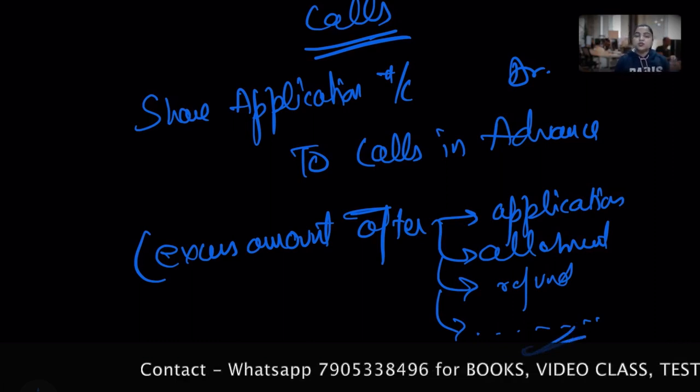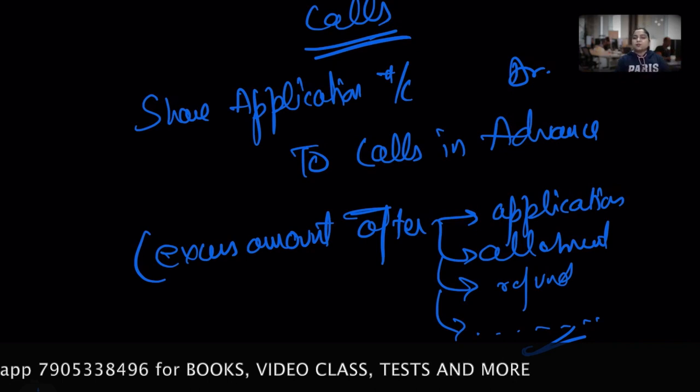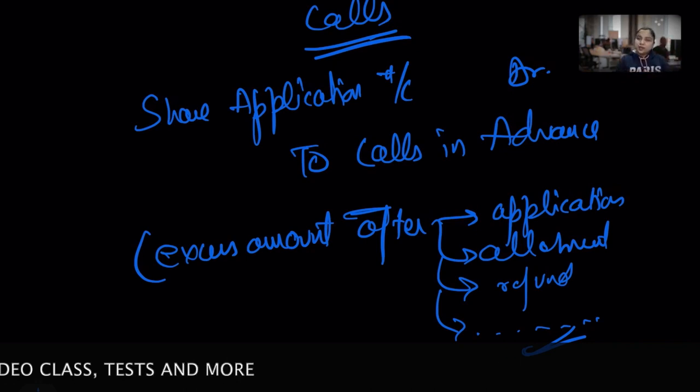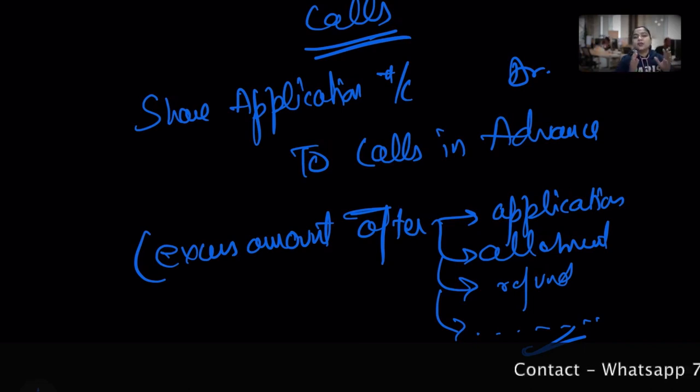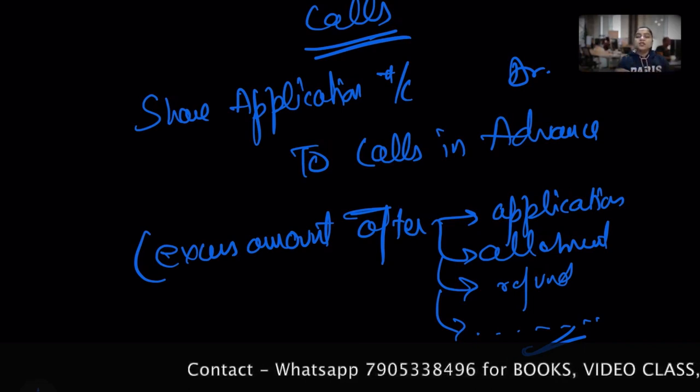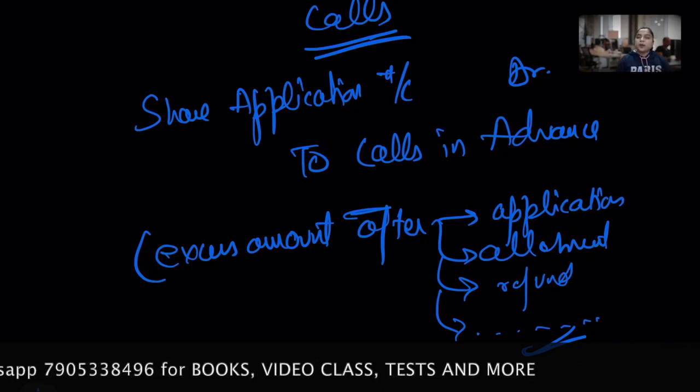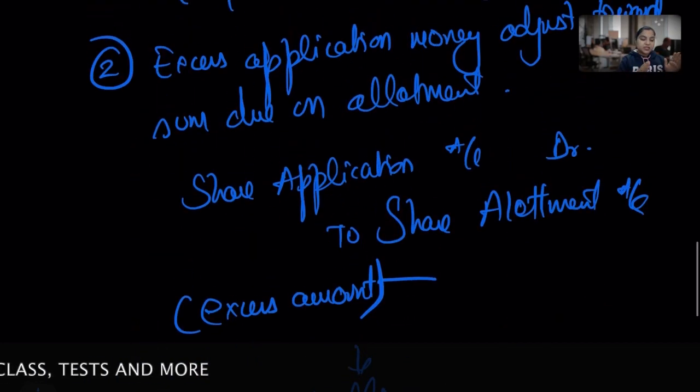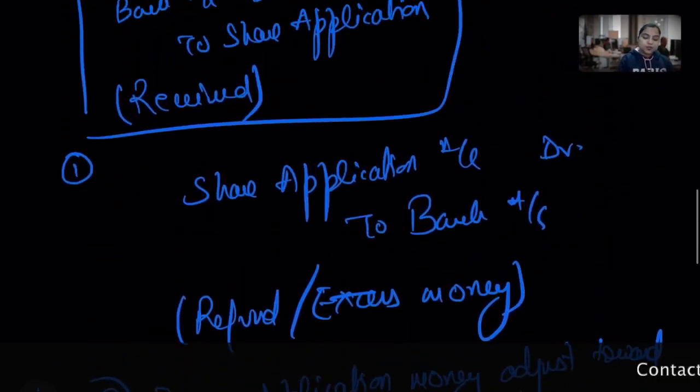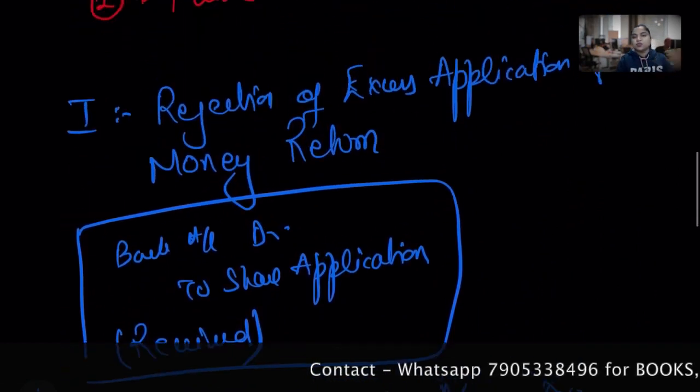Hope you are satisfied. So this adjustment of excess application money can be retained as calls in advance if the articles of association of a company authorize the directors to retain that excess money towards the calls in advance and adjust it when the calls become due. This is option 1. So kindly give me a moment to quickly conclude in the other language, then we switch to option 2.